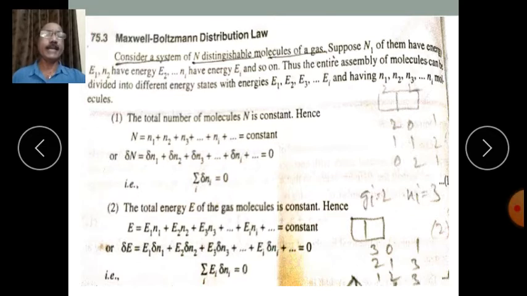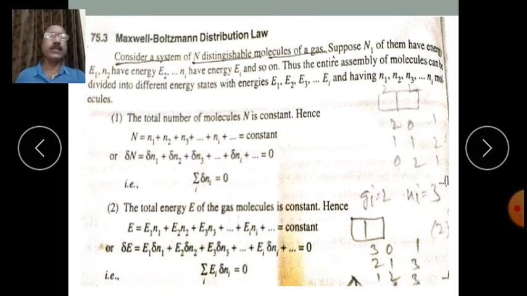So delta E is equal to zero. The energy of the energy level is not going to change, only the number of particles are going to change. So that is E1 into delta N1 plus E2, which is again constant, into delta N2 plus E3 into delta N3 plus and so on, plus Ei delta Ni plus and so on is equal to 0. That is, summation of Ei into delta Ni is equal to 0. So the total energy of all the gas molecules taken together remains constant.